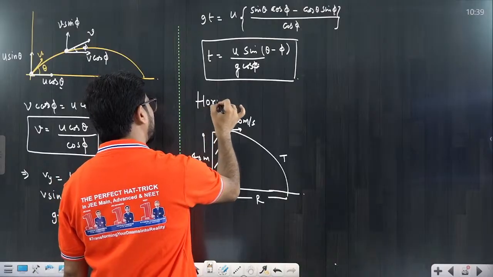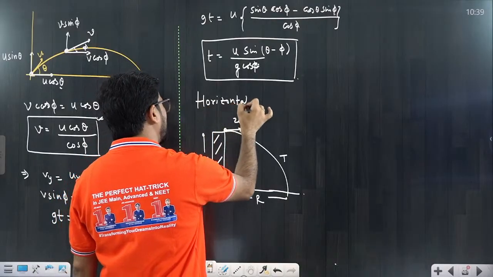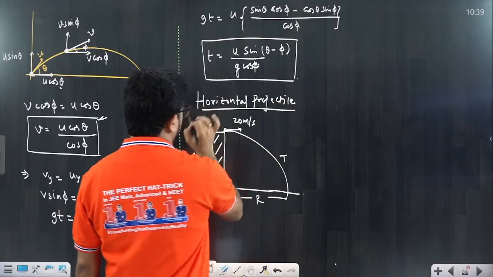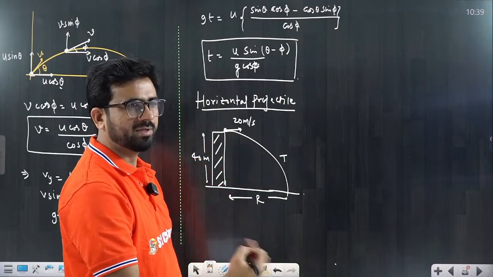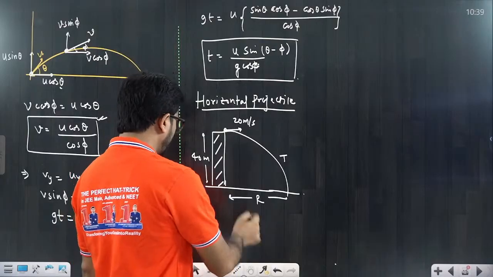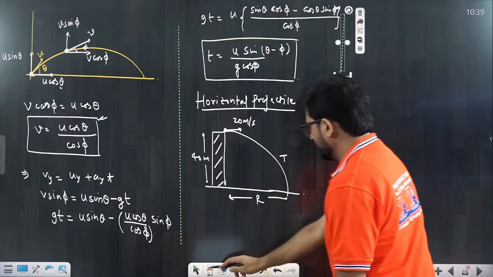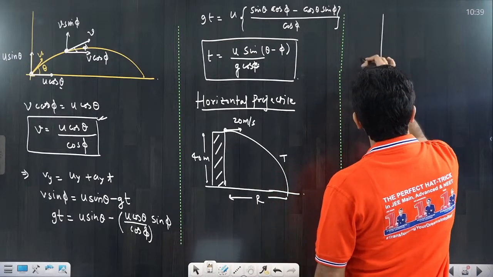So for the horizontal projectile, again you have to see the very simple thing: what is the horizontal motion and what is the vertical motion, that you have to put. If you put horizontal and vertical motion one by one, you will understand it. So very simple, there would be two cases.